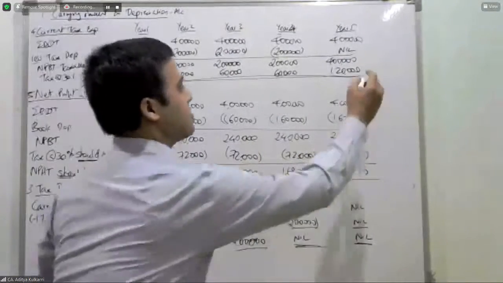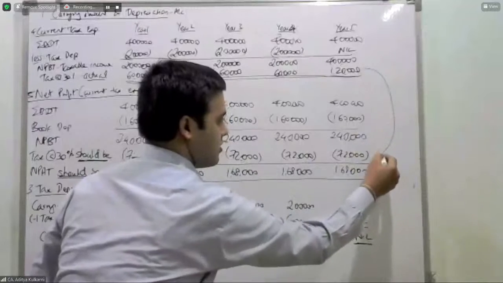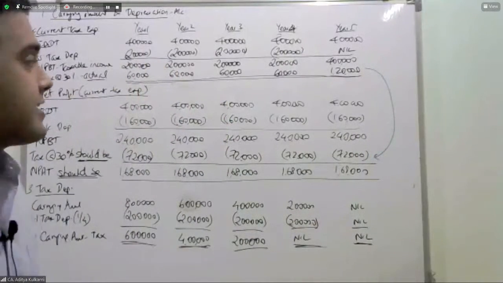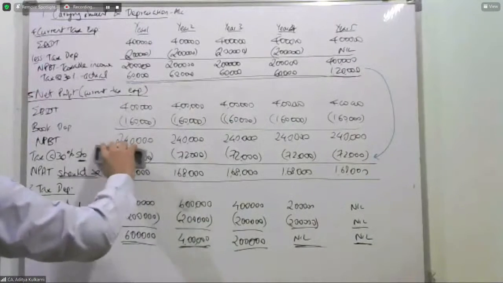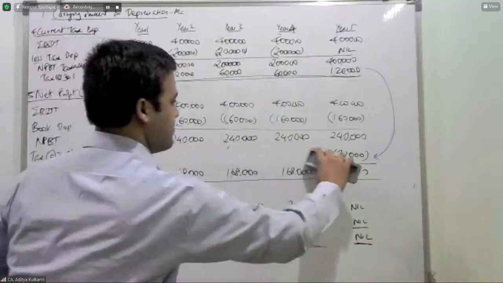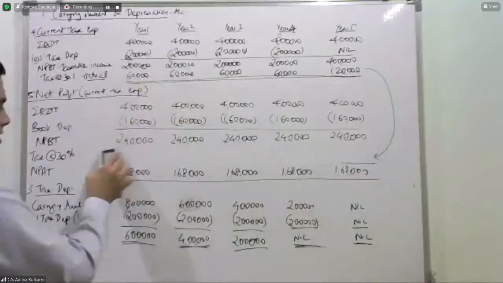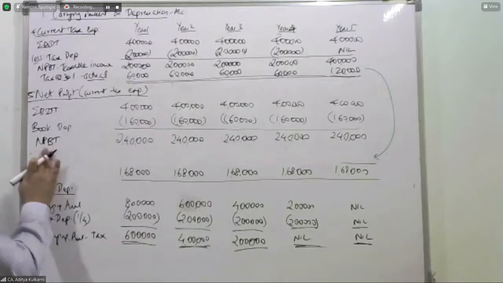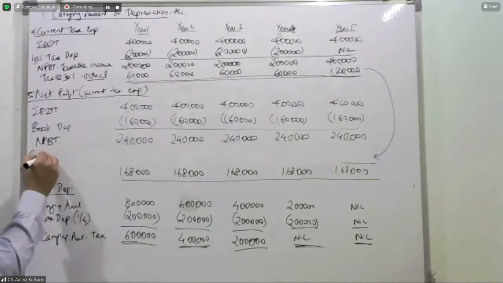This figure, 60,000. This will be recorded now. So that is your tax expense. So I will modify this as under. Rest all is the same. This will be the change.